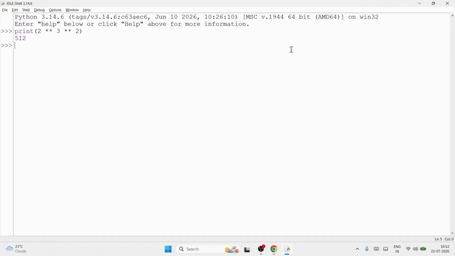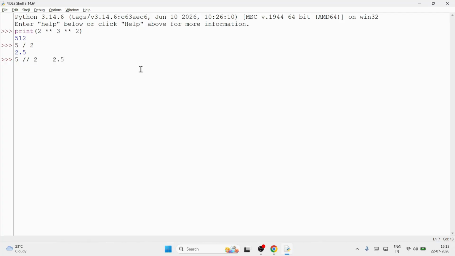See here. Now, if I do 5 divided by 2, the answer is 2.5, isn't it? But if I do 5 floor division 2, so it will take 2.5's floor. When you do single slash division, whatever answer you get, it's floor.